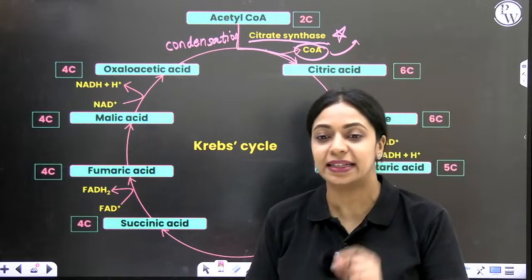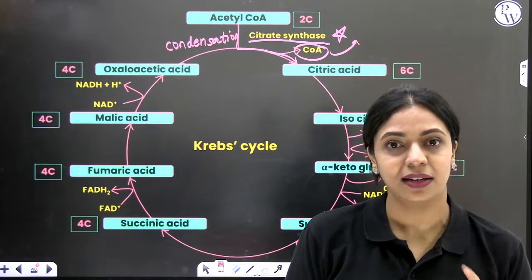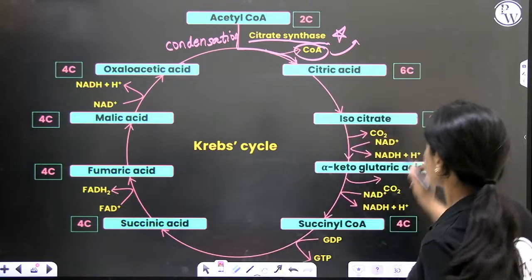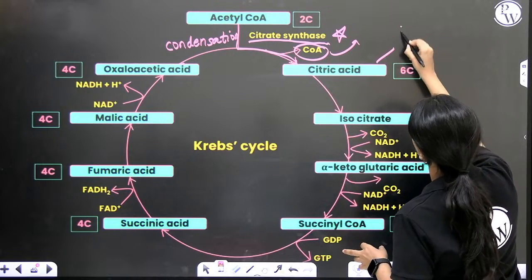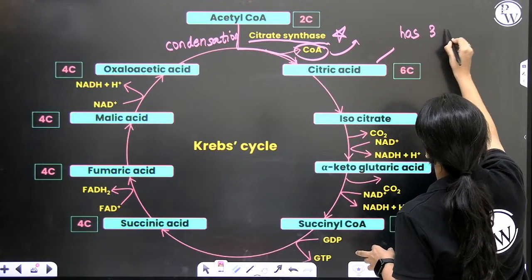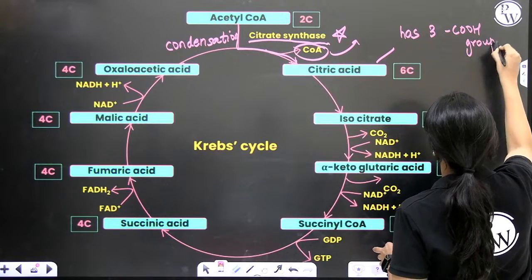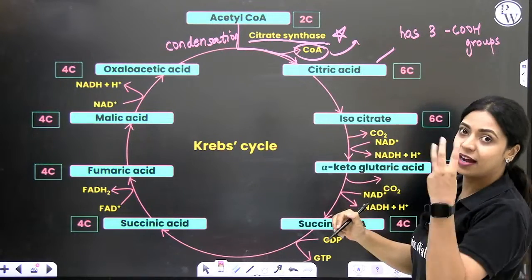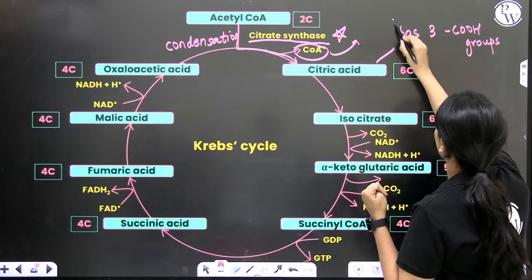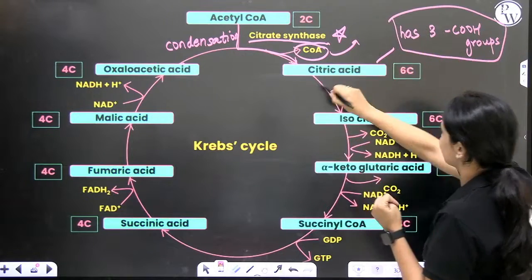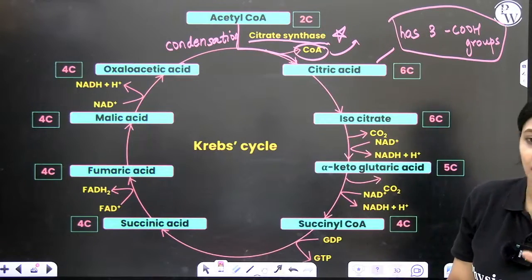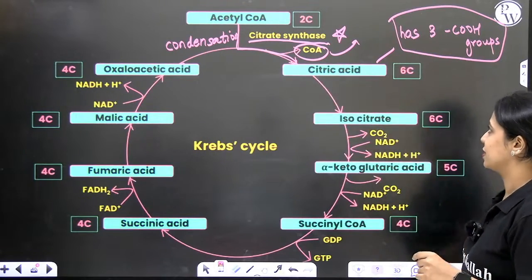Why do we call it the tricarboxylic acid cycle or TCA cycle? This citric acid, which is the first product, has 3 COOH groups. It has 3 carboxylic acid groups. That's why it's called tri. Tri means 3, right? So that's why it's called the tricarboxylic acid cycle. Okay? That is your first step.